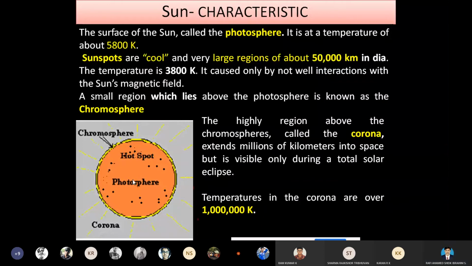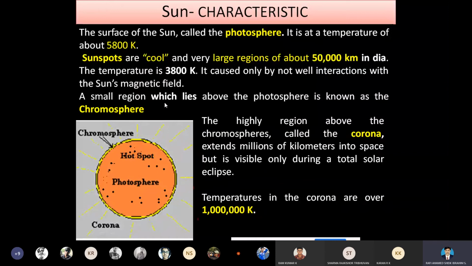of the nebula. In some cases, the interaction will not be fulfilled. There will be just a missing of the interaction between these gaseous particles and the dust particles. So it makes small dots, small spots on the surface of the sun. Those small spots are called hot spots. These hot spots do not interact with the core of the sun.